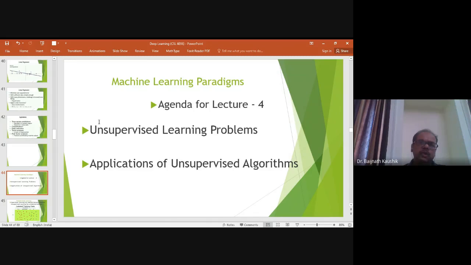So, as we have discussed already, in unsupervised learning problem, we are actually not interested in finding some output in response to the given input, but we have a given set of data and we are interested in finding patterns in the given data.